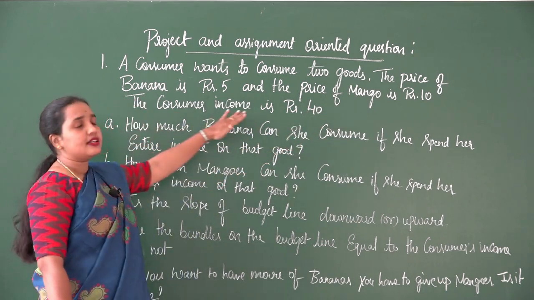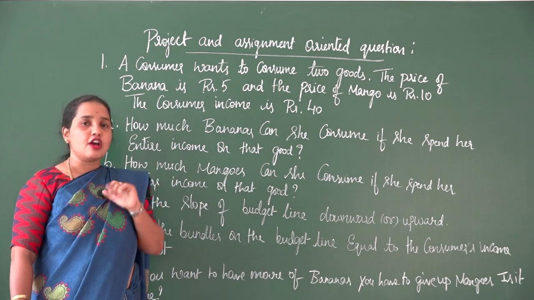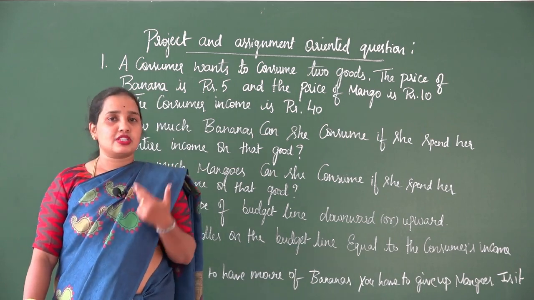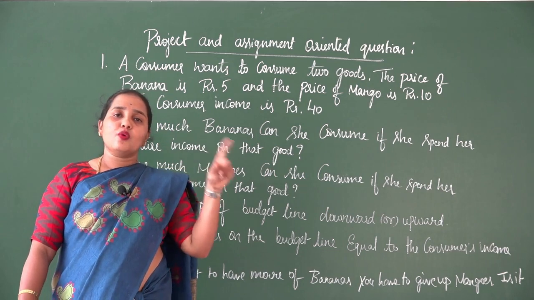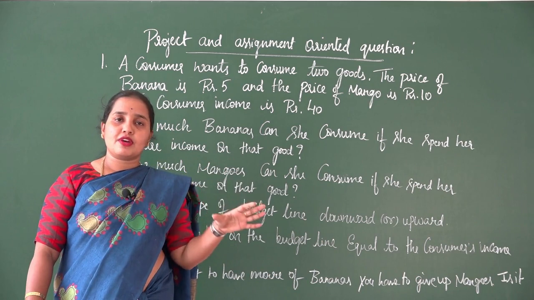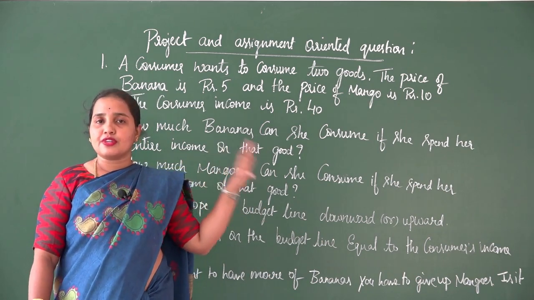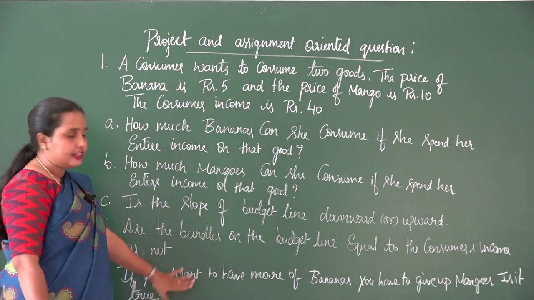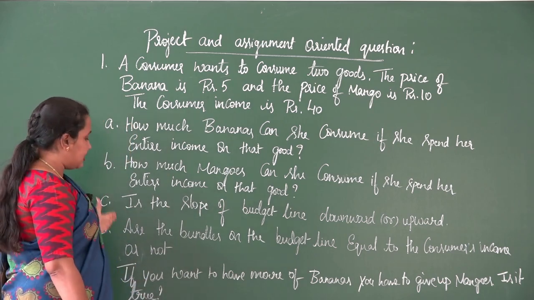The consumer's income is ₹40. He has a budget or money income of only ₹40. Therefore, you need to understand that a consumer wants to purchase two goods, banana and mango. The price of banana is ₹5 and the price of mango is ₹10, and the consumer's income here is fixed, that is ₹40. On this question, there are 5 related questions you need to answer, which will be asked in the form of A, B, C, D and E.